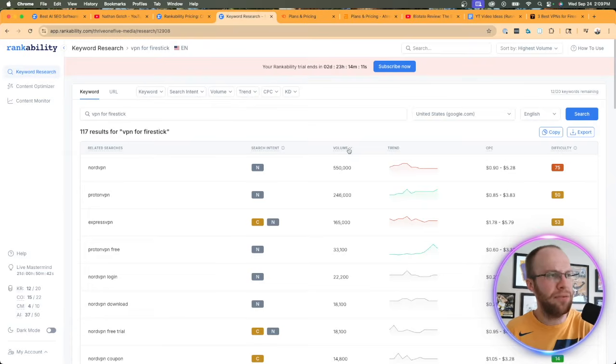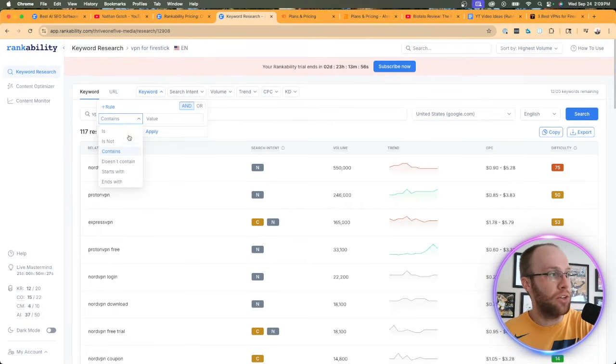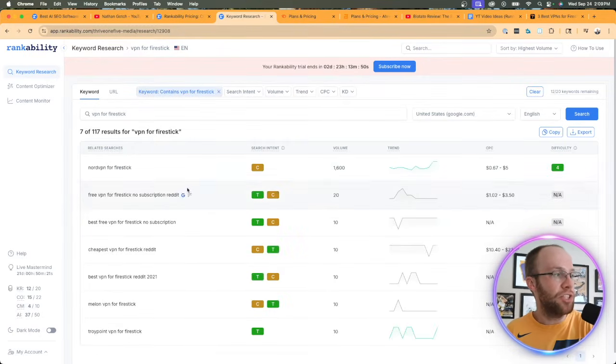Then in volume, I believe this is monthly search volume. Yeah, if I had to guess, NordVPN is definitely getting that many searches a month. What I don't necessarily like about this, and again, you can set your filters in different aspects here. So if I go to keyword, I'd have to hit keyword contains VPN for Fire Stick. And if I click apply, you'll see it then gets some longer tail versions of my base keyword, which is VPN for Fire Stick. But I had to take that extra step in the filter there versus Ahrefs.